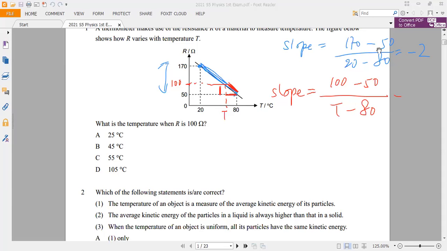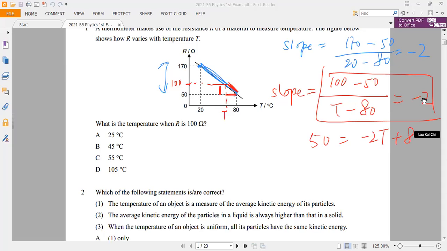These two segments are on the same straight line, so this slope should be the same, -2. Then I focus on this equation: 50 is equal to -2t plus 80. You need to be aware of this negative sign.